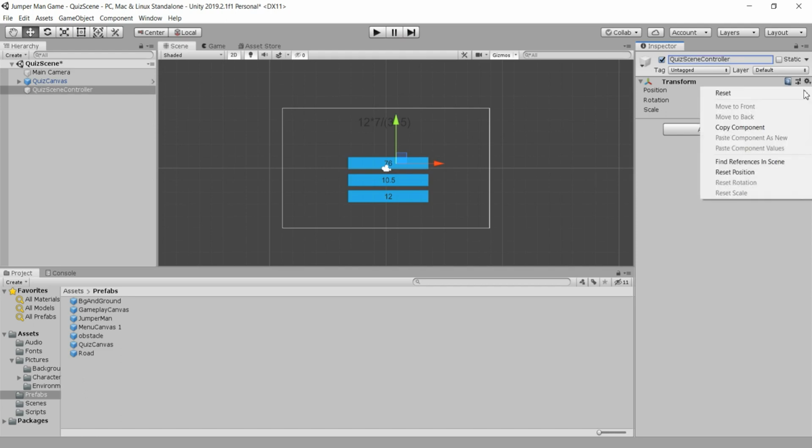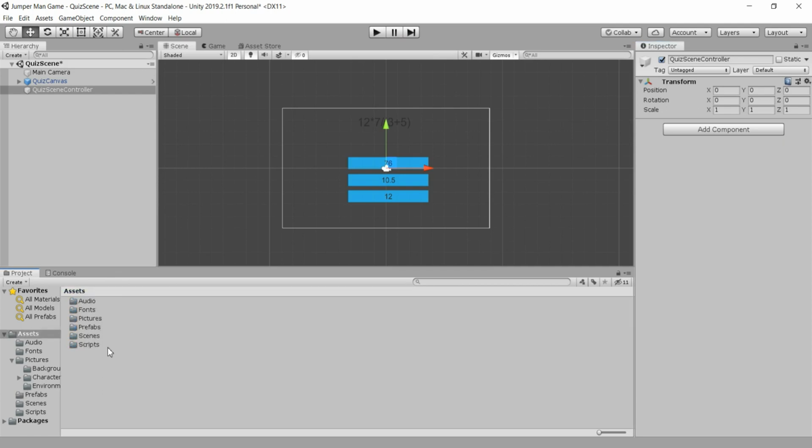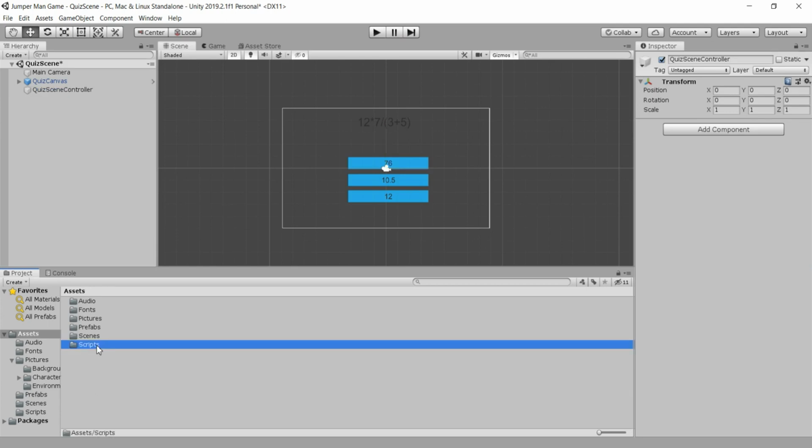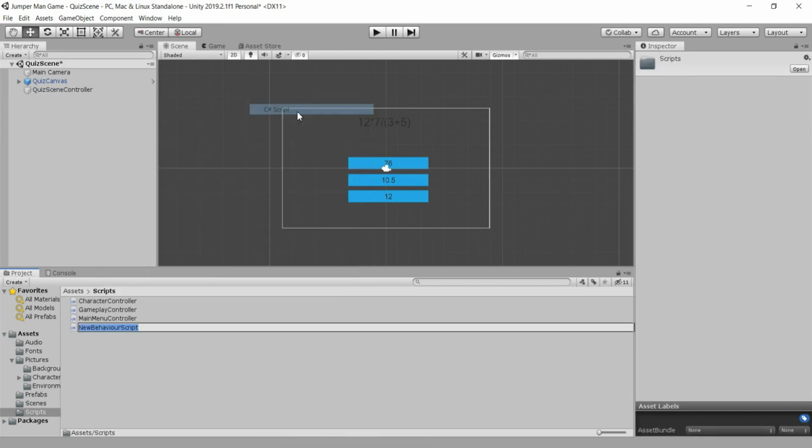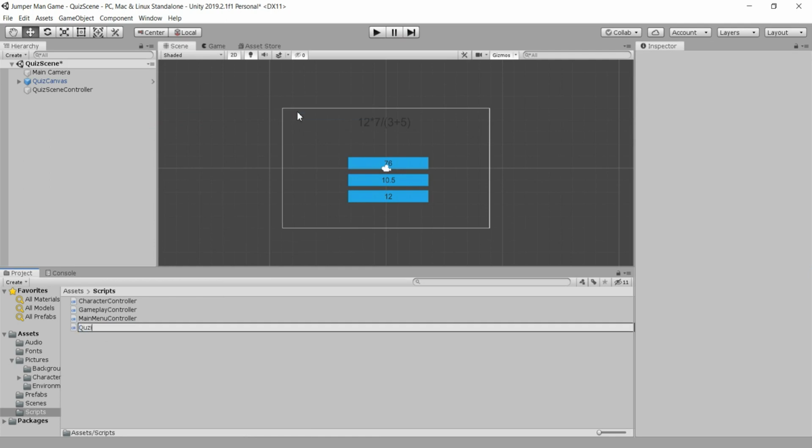So the QuizScene controller is resetting the transform, and now, like for our gameplay script and our main menu script, we are also going to have a script for our quiz controller. So we'll simply go here in the scripts and create that script, which is going to be named QuizController, and of course open it up in Visual Studio.